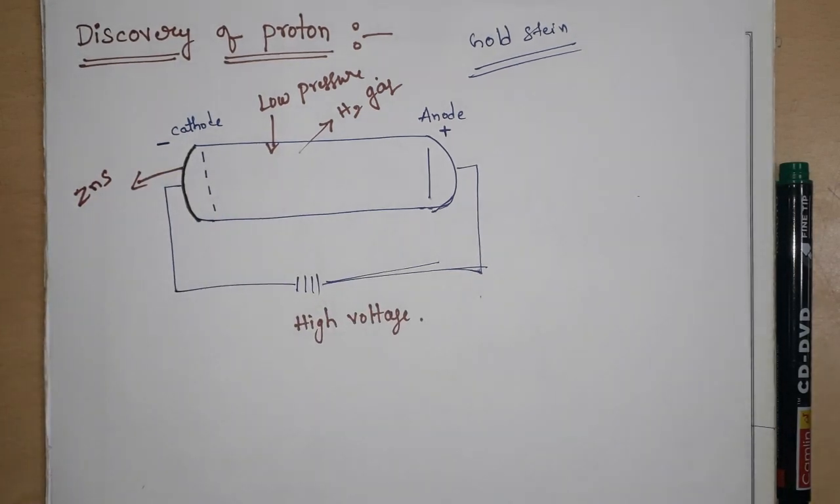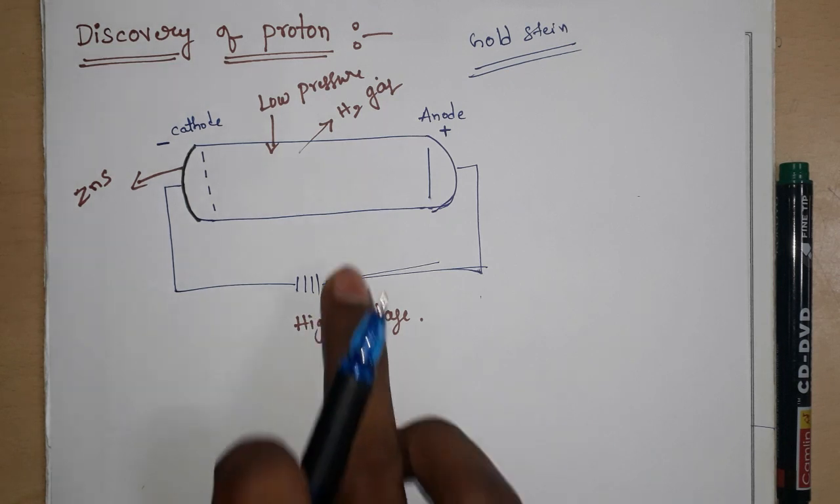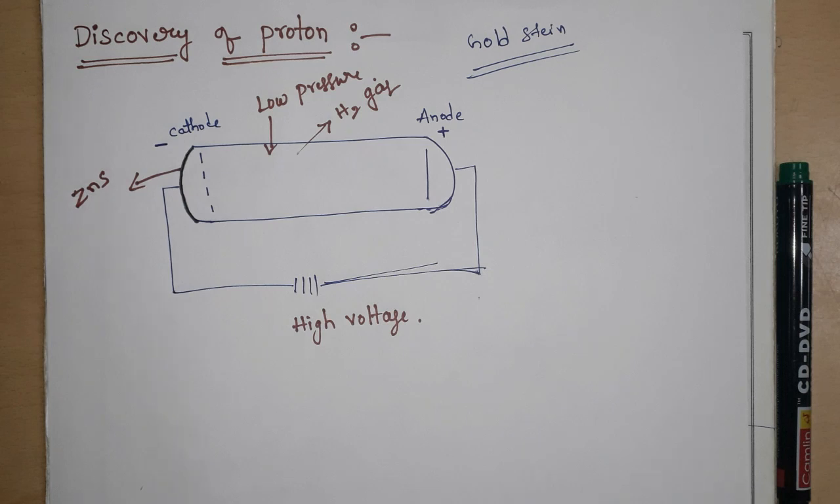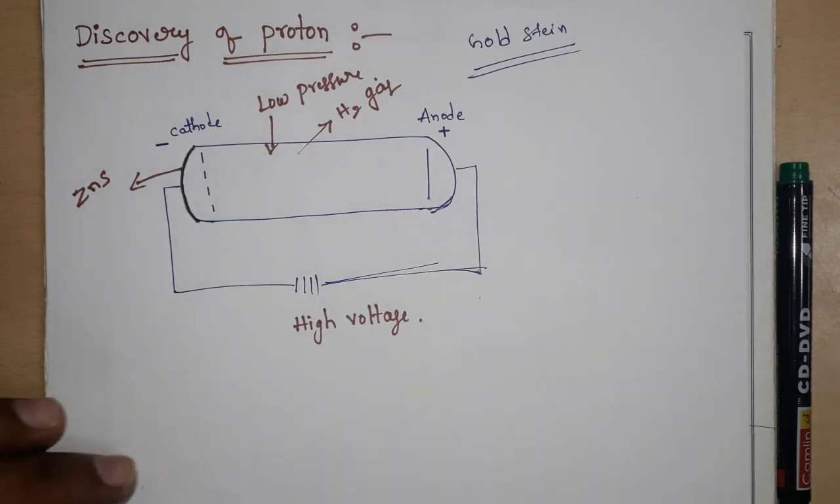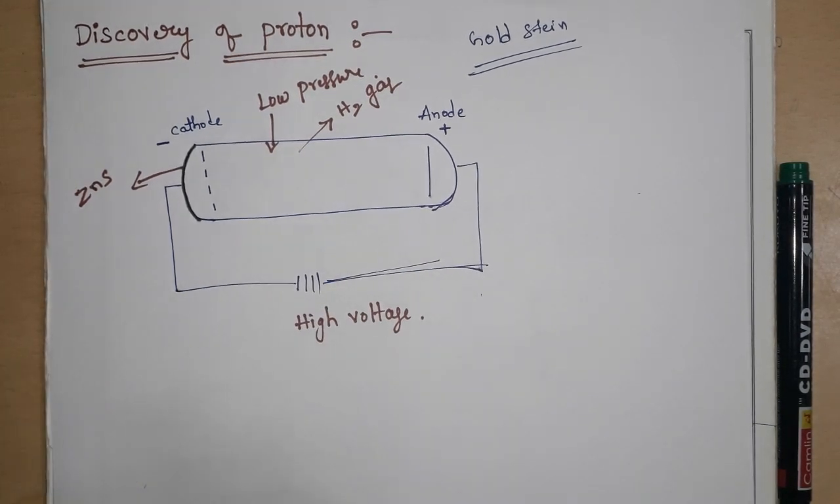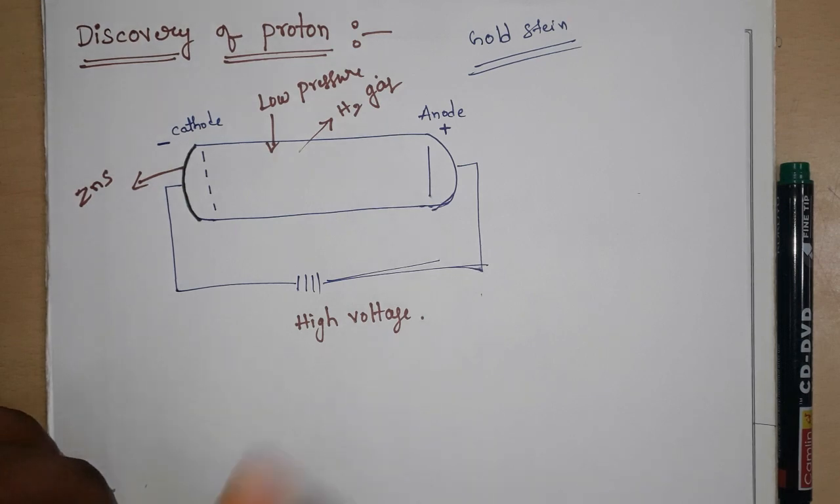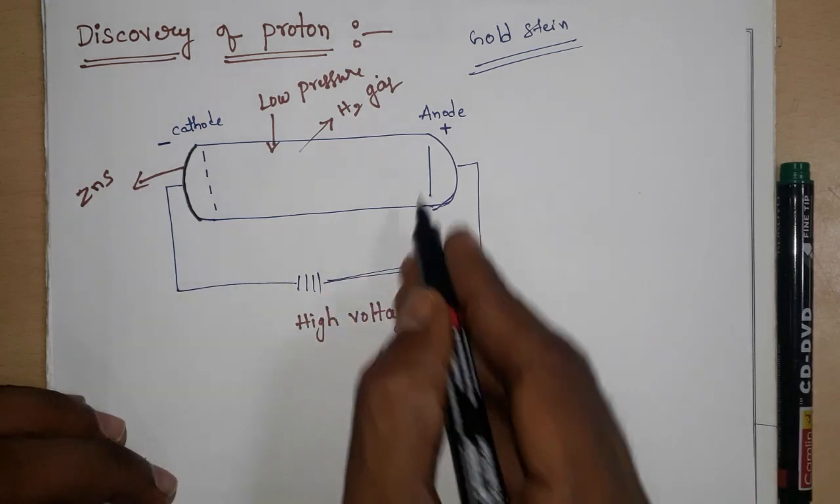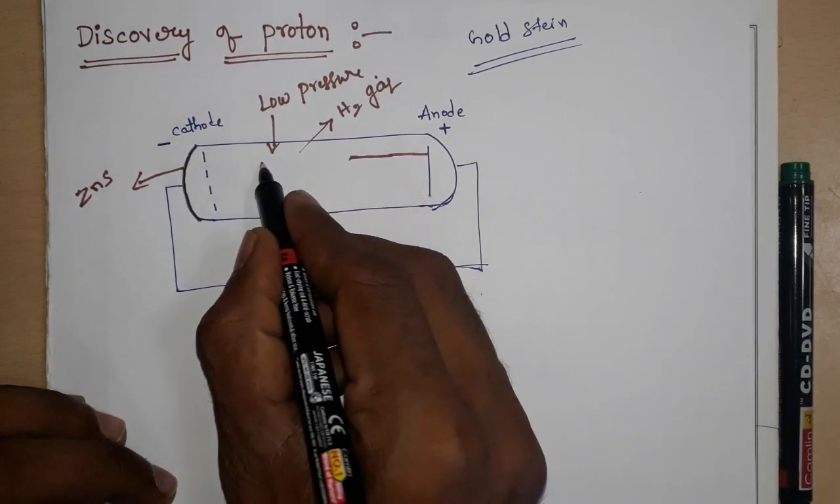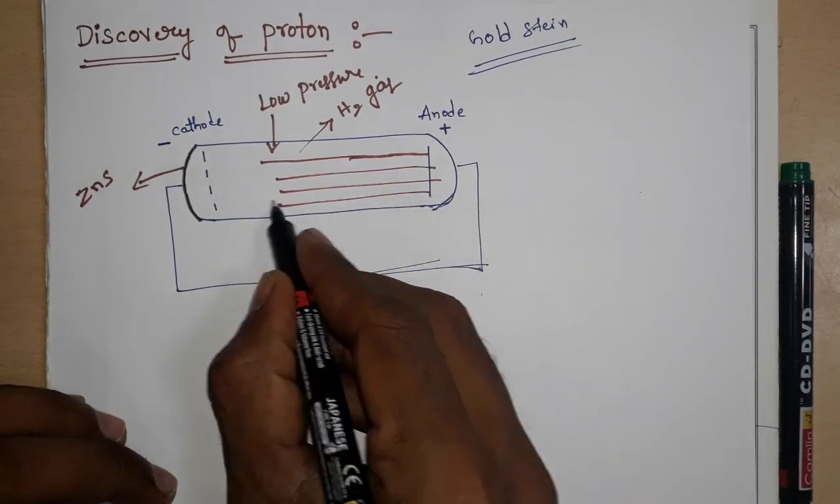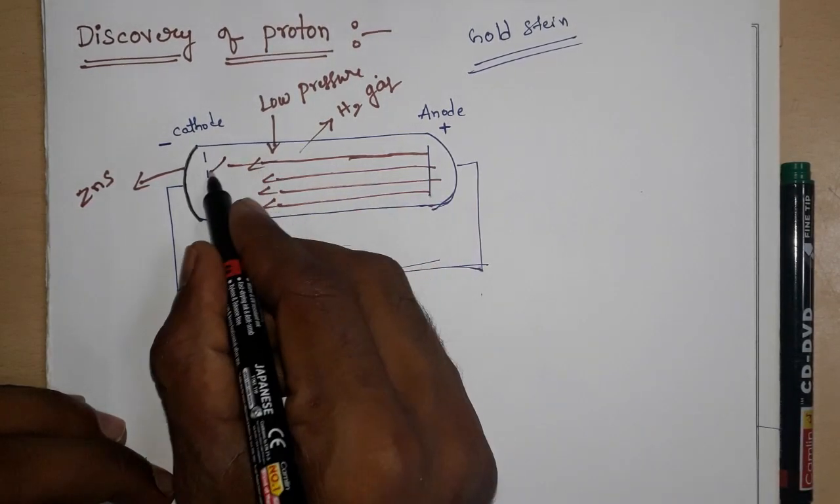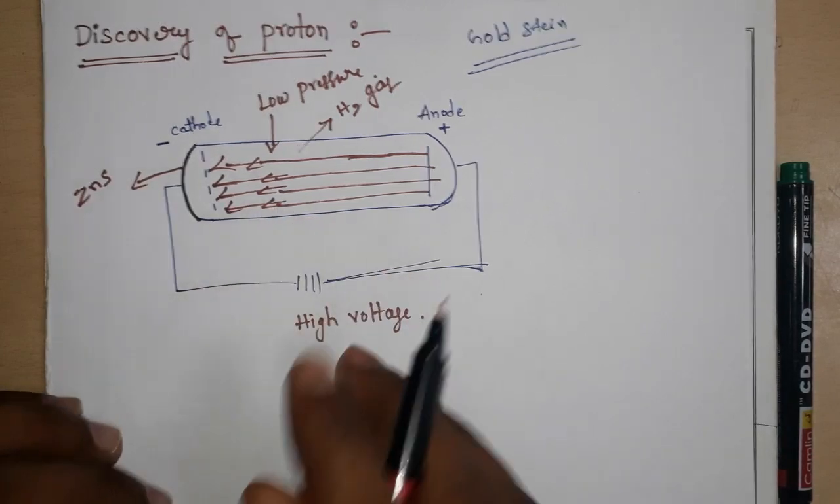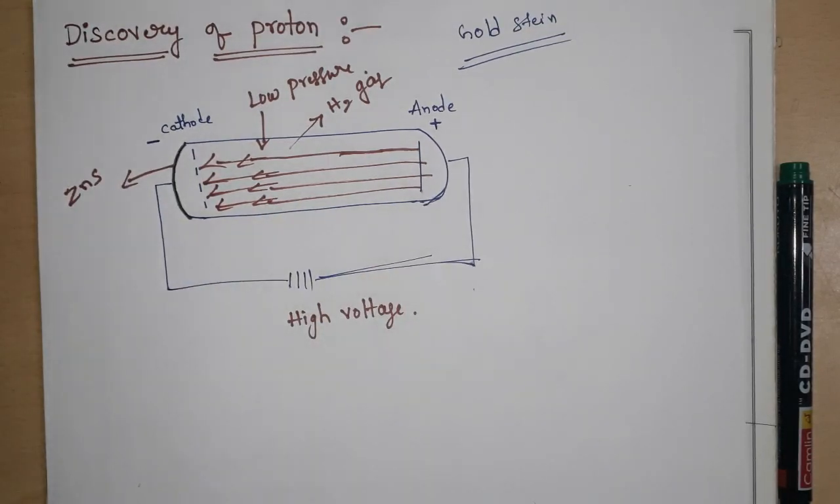When he applied high voltage to the H2 gas, he observed certain rays travelling from anode to cathode.